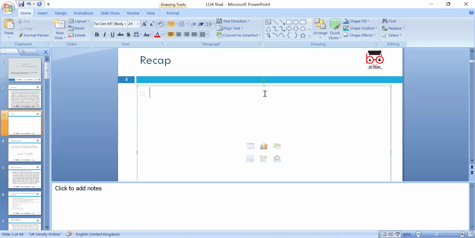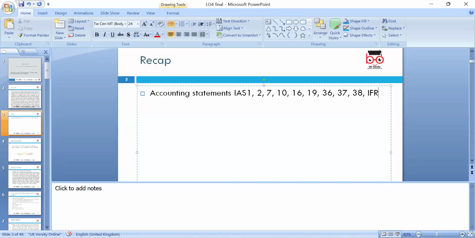We discussed accounting standards, IAS 1, 2, 7, 16, 19. We discussed 36, 37, and 38 accounting standards.